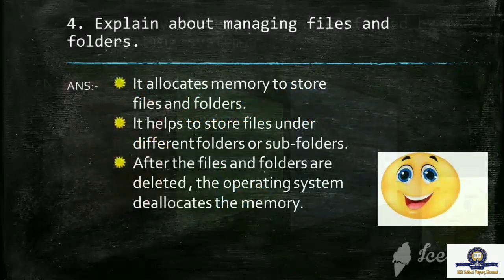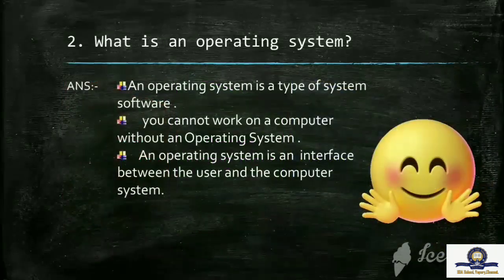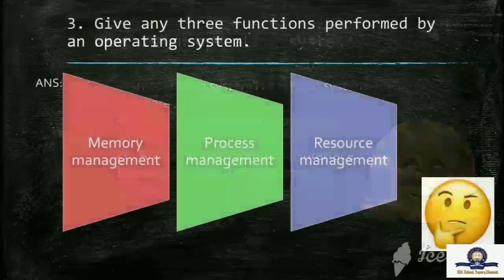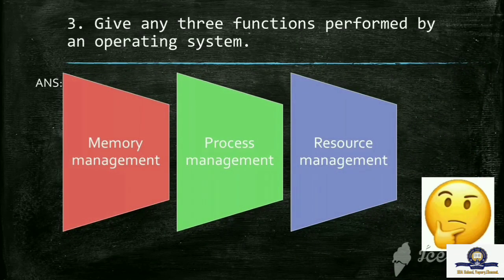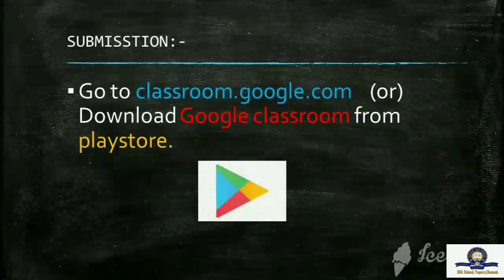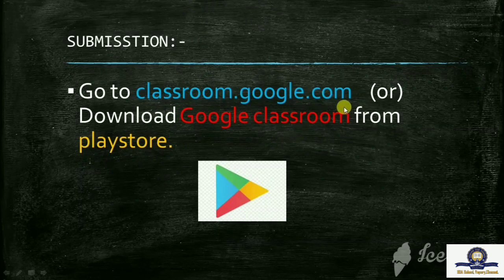Children, now see here, four question answers are here. You have to copy down these four question answers in your classwork. If you don't have a classwork notebook, you can copy down these question answers in your practice note. Practice note means rough notes. After copying down all the question answers in your practice note, you have to take a photocopy of the pages and submit the pages to the website classroom.google.com or download Google Classroom from Play Store.